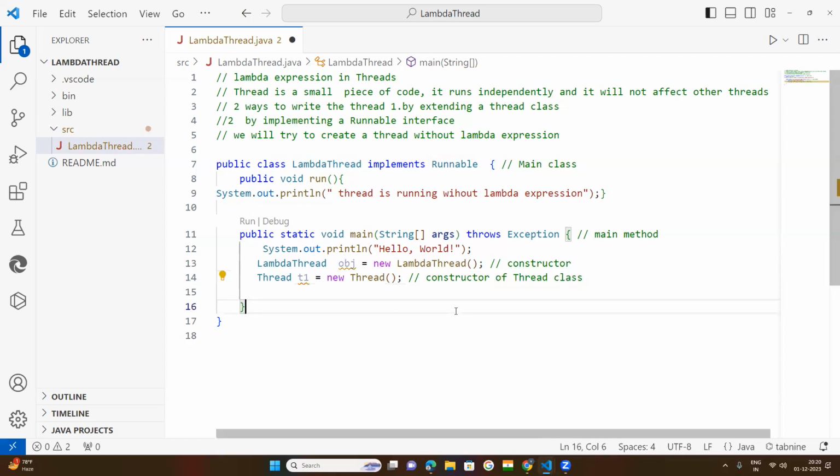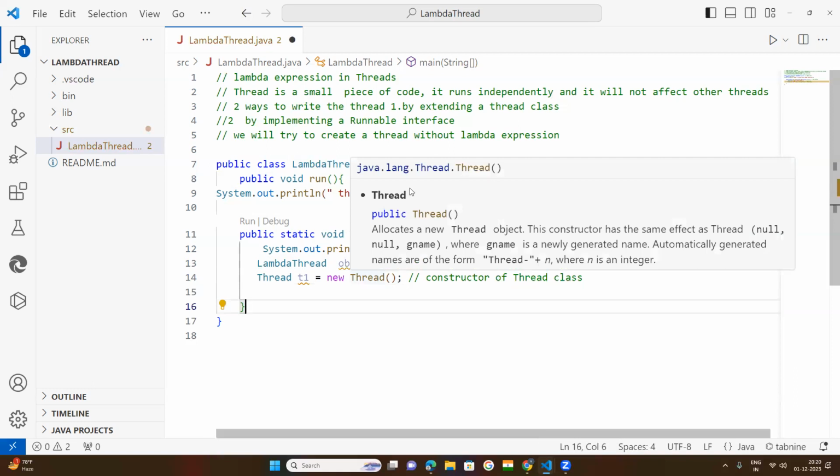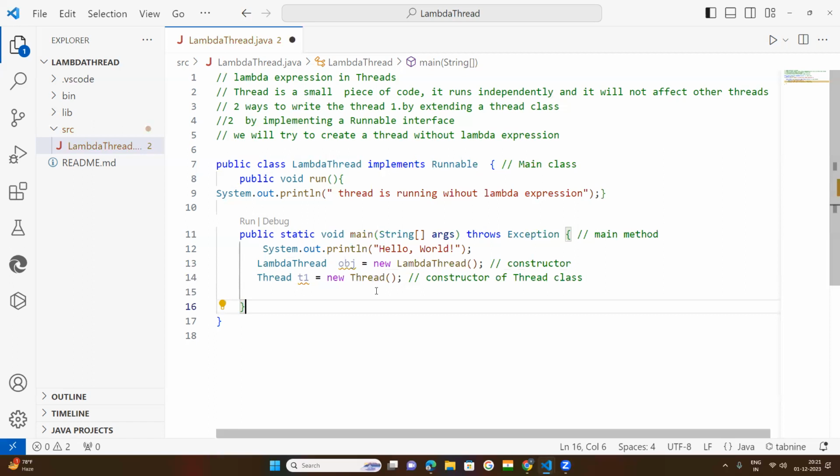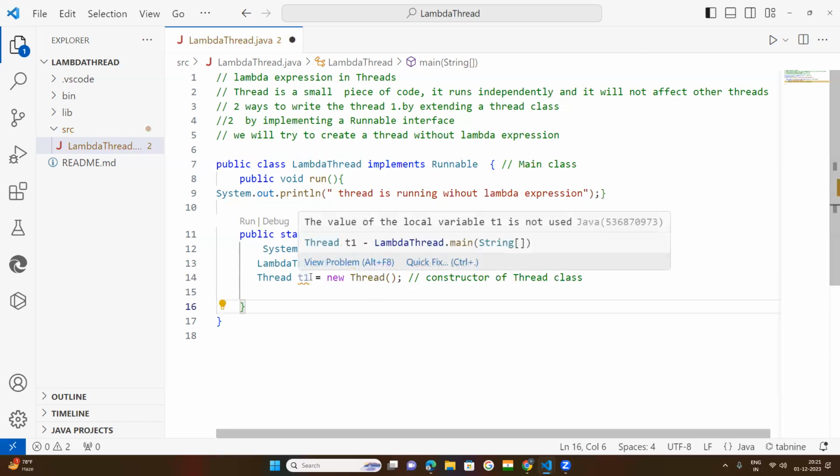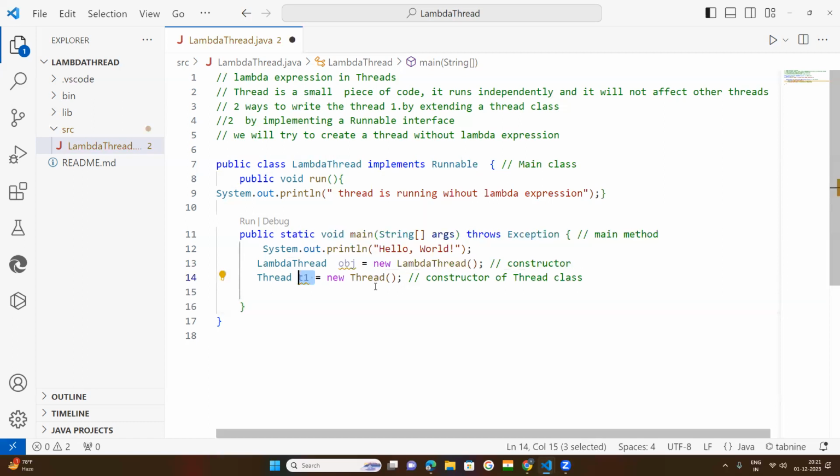Thread class is a built-in class of the language package. So here I have created an object for this Thread class.